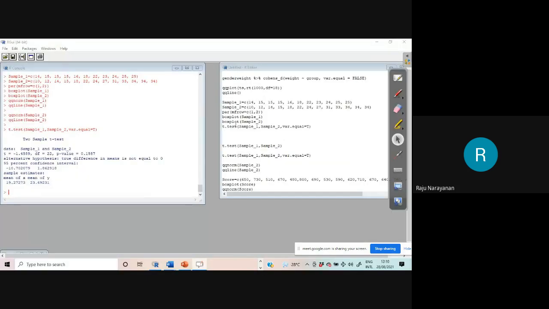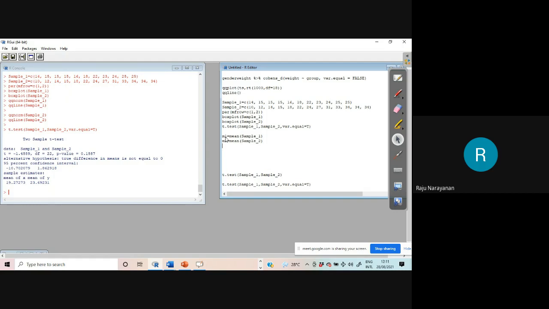No problem. This is our sample 1, sample 2. What is x1 bar? M1. M1 is equal to mean of sample 1. And M2 is equal to mean of sample 2. S should be capital, otherwise it will create problem. Therefore, that is over. Then, yes, you have to find. First, I will find S square.